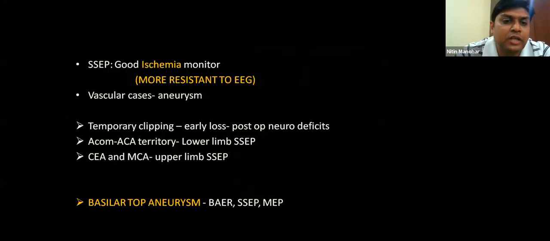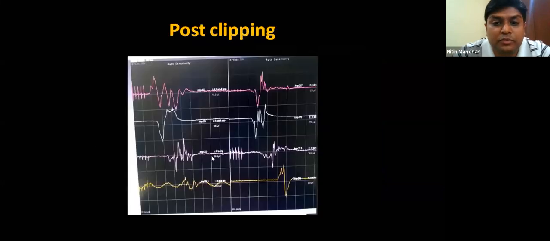For aneurysms around the ACA, we use lower limb SSEP. For MCA, we use upper limb SSEP. And for basilar top aneurysm, that is a posterior circulation aneurysm, you can use BERA also along with SSEP. After clipping or securing the aneurysm, post coiling, you can do an MEP to look for responses. This helps to identify whether the clip has actually caught a perforator and caused some damage. So this is how IONM is useful in vascular work also.